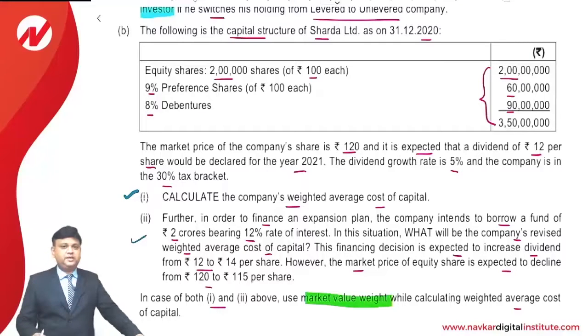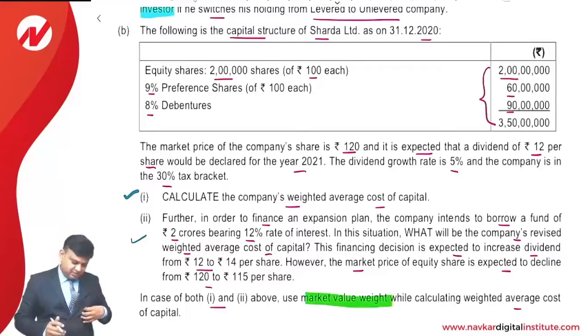Understanding how to make the calculation of the answer, everybody is requested to pay attention. In respect of preference share and in respect of debenture, no information is provided for the redemption. So assuming that these securities are issued for perpetuity, we'll make the calculation of cost of capital. In case of the equity share, very good clarification is made that this is D1 and 120 is P0. With that, we'll make the calculation of the answer.